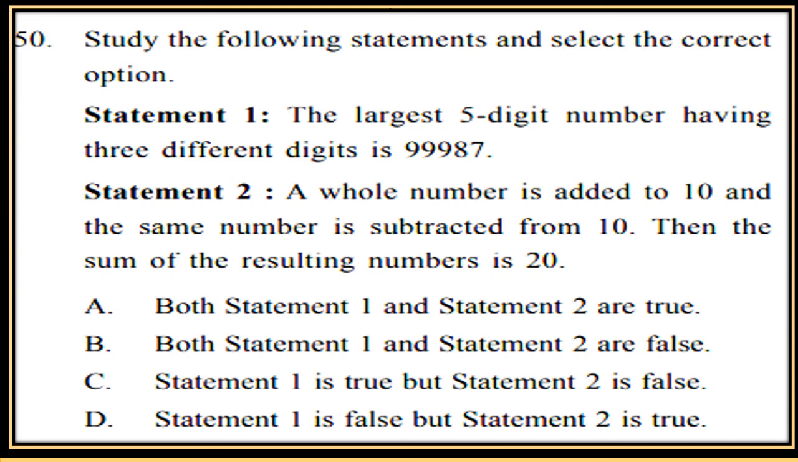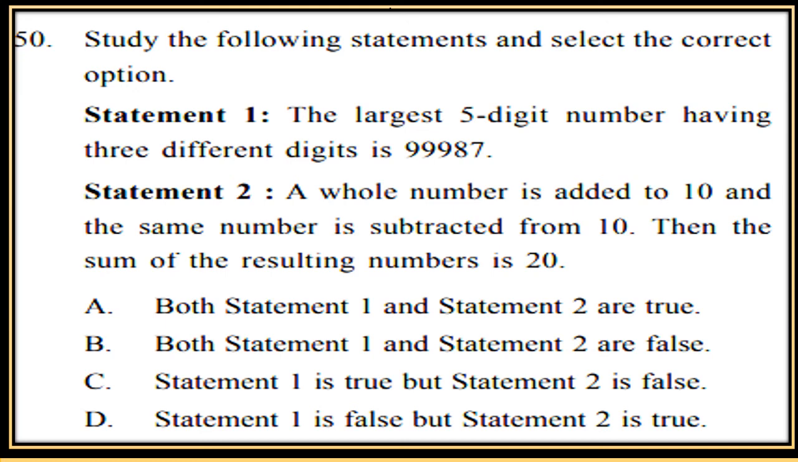Study the following statements and select the correct option. Statement 1. The largest 5-digit number having 3 different digits is 99987. Now the largest 5-digit number is 99999. But we want the largest 5-digit number having 3 different digits. So 9 cannot be repeated more than 3 times. So you have to find now the largest 5-digit number having 3 different digits.